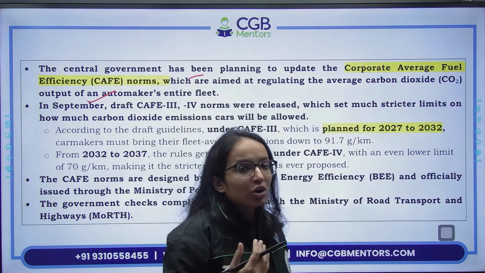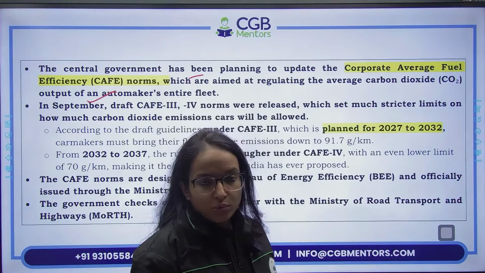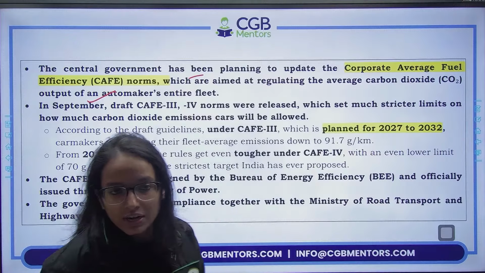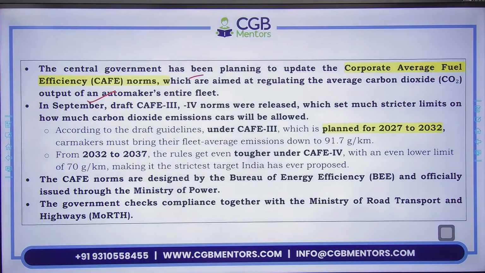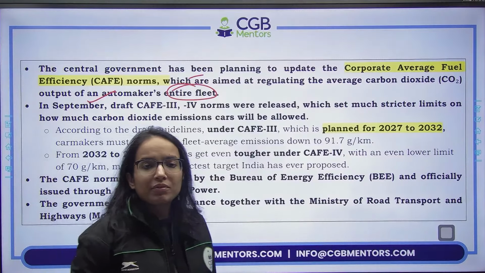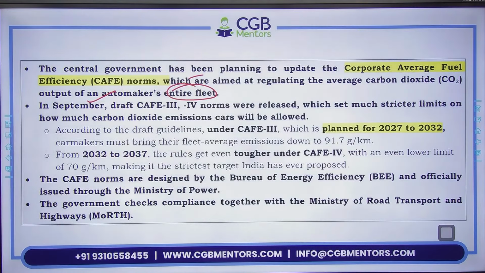So if you are an automaker, under these norms, they want to regulate how much carbon dioxide your entire fleet should emit, whatever fleet you are manufacturing. You are manufacturing 2-wheelers, 3-wheelers, 4-wheelers, EVs, right? So what should be the average carbon dioxide output of that entire fleet of an automaker?